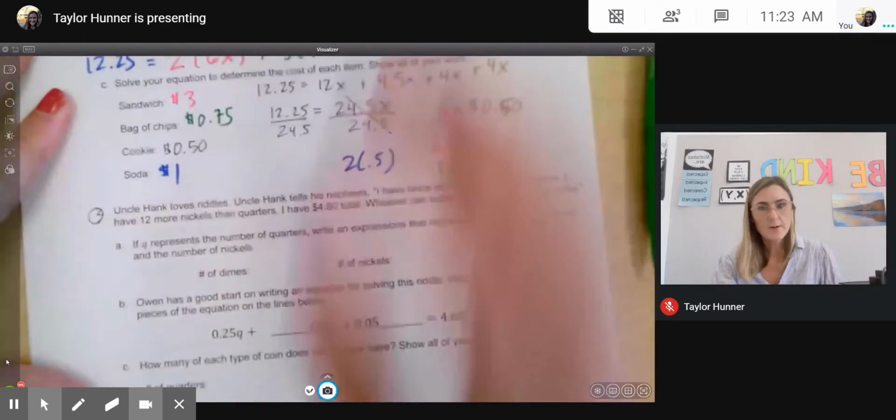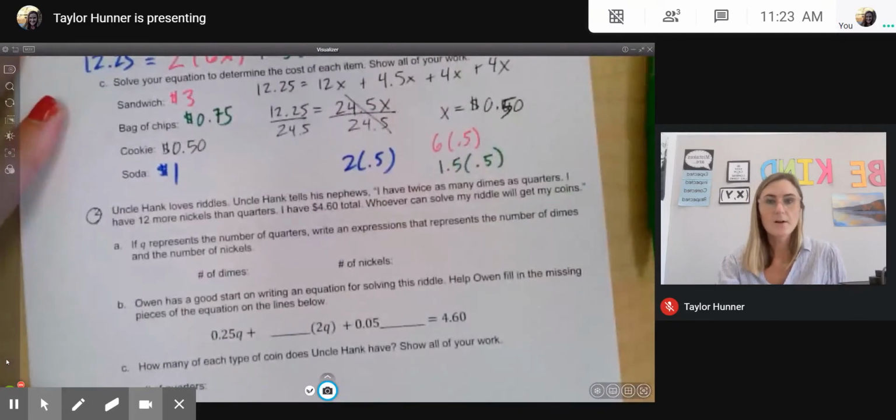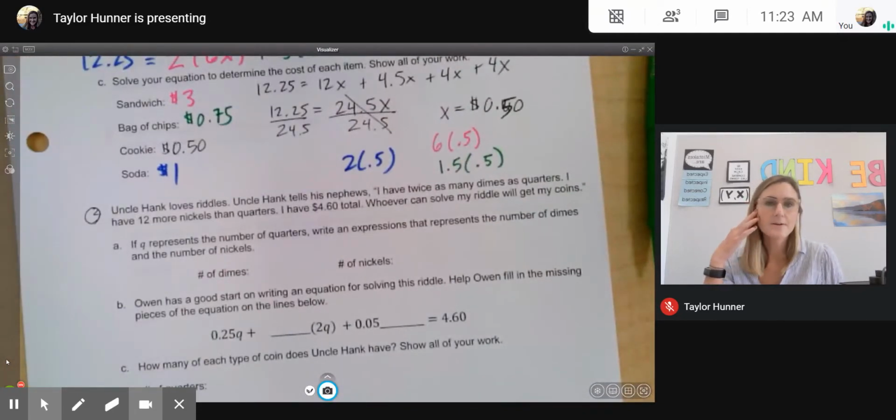So it's number 2. Uncle Hank loves riddles. Uncle Hank tells his nephews, I have twice as many dimes as quarters. I have 12 more nickels than quarters. I have $4.60 total. Whoever can solve my riddle will get coins.